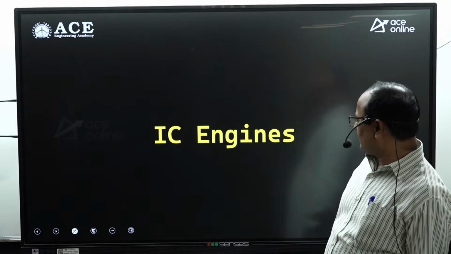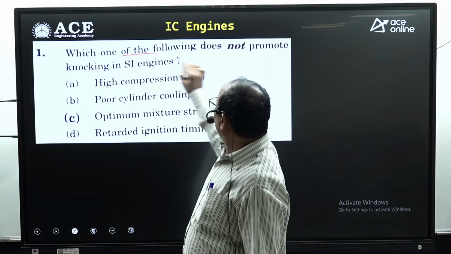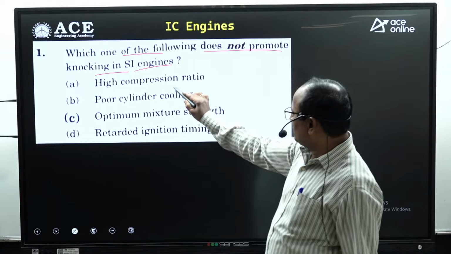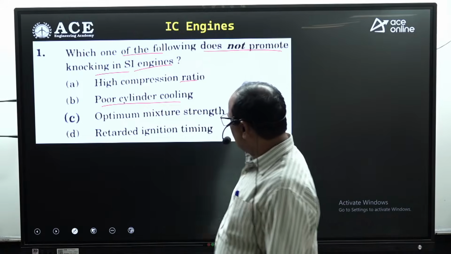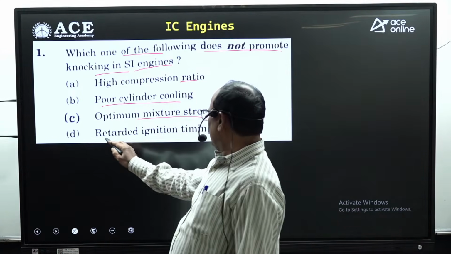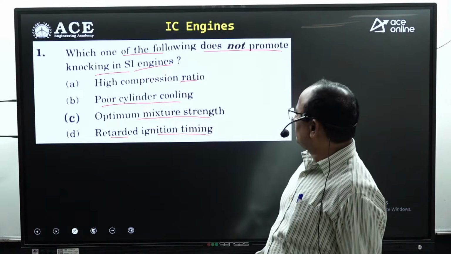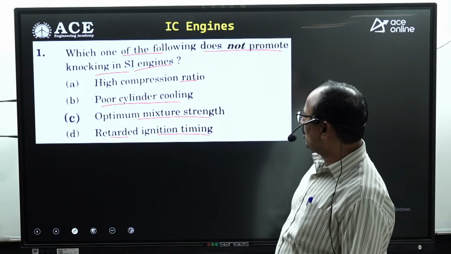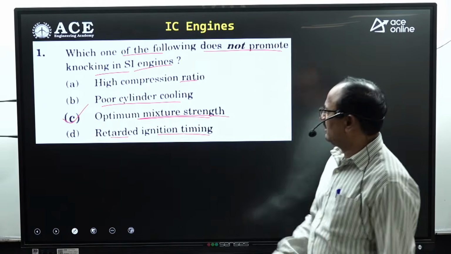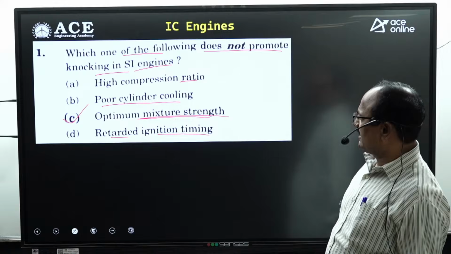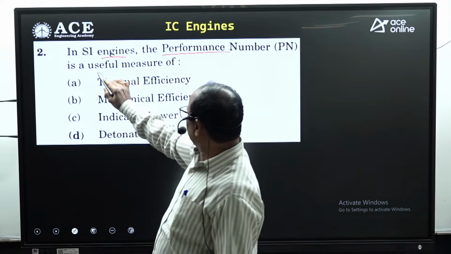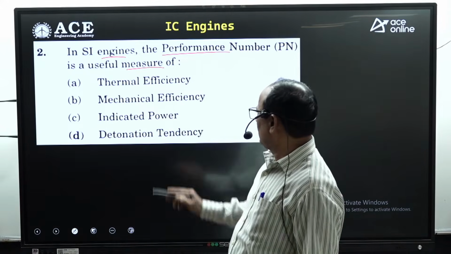Now look at the IC engines part. Which one of the following does not promote knocking in SI engine? High compression ratio, poor cylinder cooling, optimum mixture strength, retard ignition timing. Optimum mixture strength does not promote knocking in SI engine. C can be selected.